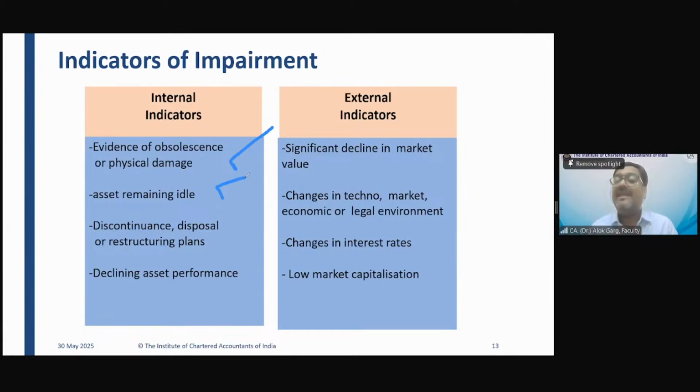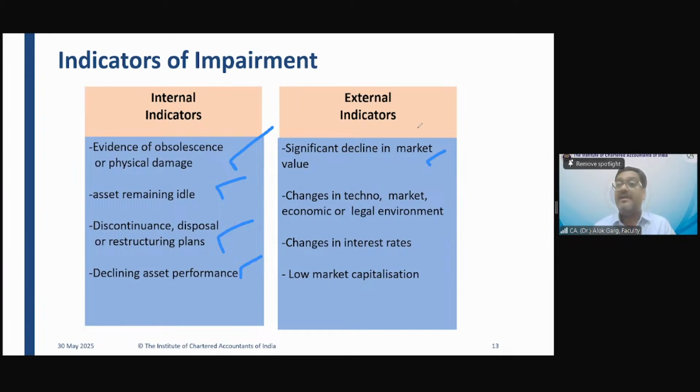Your asset is remaining idle. You are not able to utilize the asset. There is a discontinuation, disposal or restructuring plan of the company. The company wants to shut down the factory. So it is an internal indicator that you should go with the impairment testing. Declining asset performance, right? Your asset performance is declining continuously. It is your internal indicator of impairment.